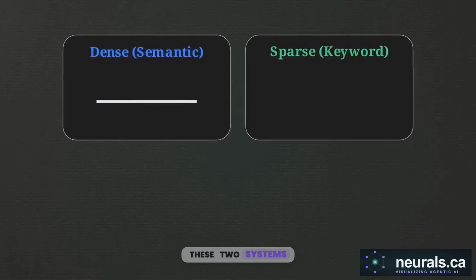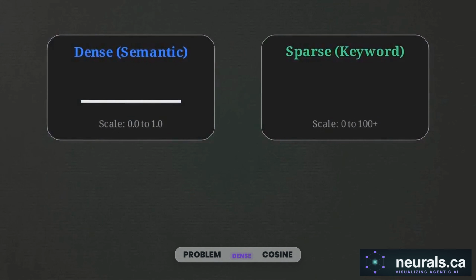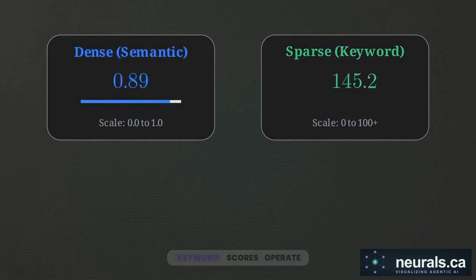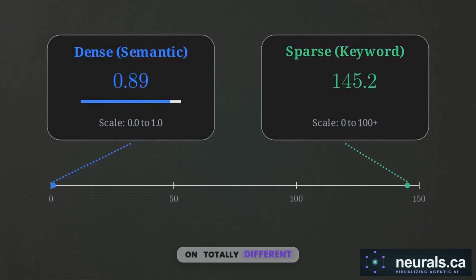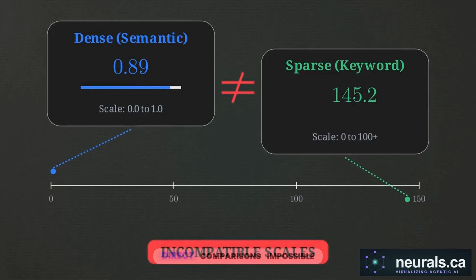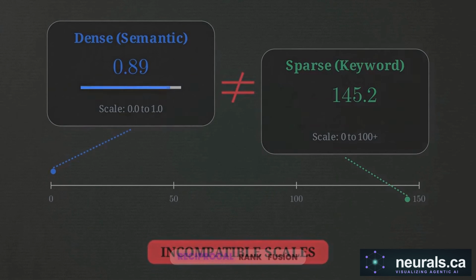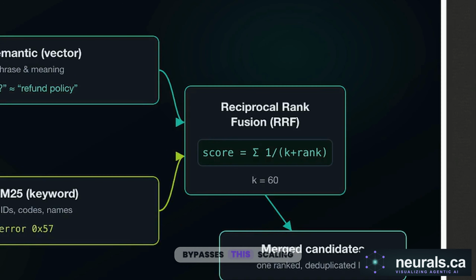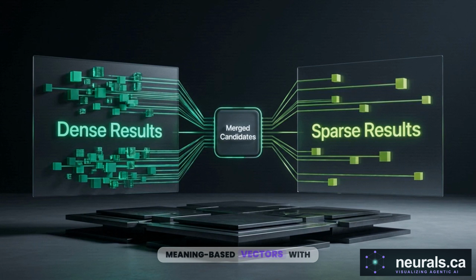Combining these two systems creates a mathematical problem. Dense cosine scores and sparse keyword scores operate on totally different numeric scales, making direct comparisons impossible. Reciprocal rank fusion bypasses this scaling problem entirely. Instead of comparing raw scores, RRF evaluates chunks based purely on their rank position in each respective list. Fusing meaning-based vectors with literal keyword matches yields a strictly superior candidate list than either individual technology could produce alone.